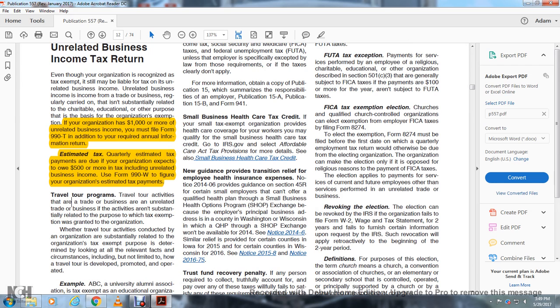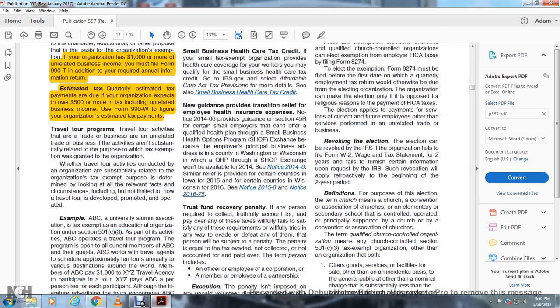Alright, new guidance provides transition relief for employee health insurance expenses. Notice 2014-06 provides guidance for Section 45R, under which certain small employers can opt for a qualified health plan outside the Small Business Health Options Program, or SHOP exchange, because the employer's principal business address is in a county, such as Washington County, Wisconsin, in which a QHP through the SHOP exchange won't be available in 2014. Since Notice 2014-06, similar relief was provided for certain counties in Iowa in 2015 and certain counties in Wisconsin in 2016. See Notice 2015-8 and Notice 2016-75.